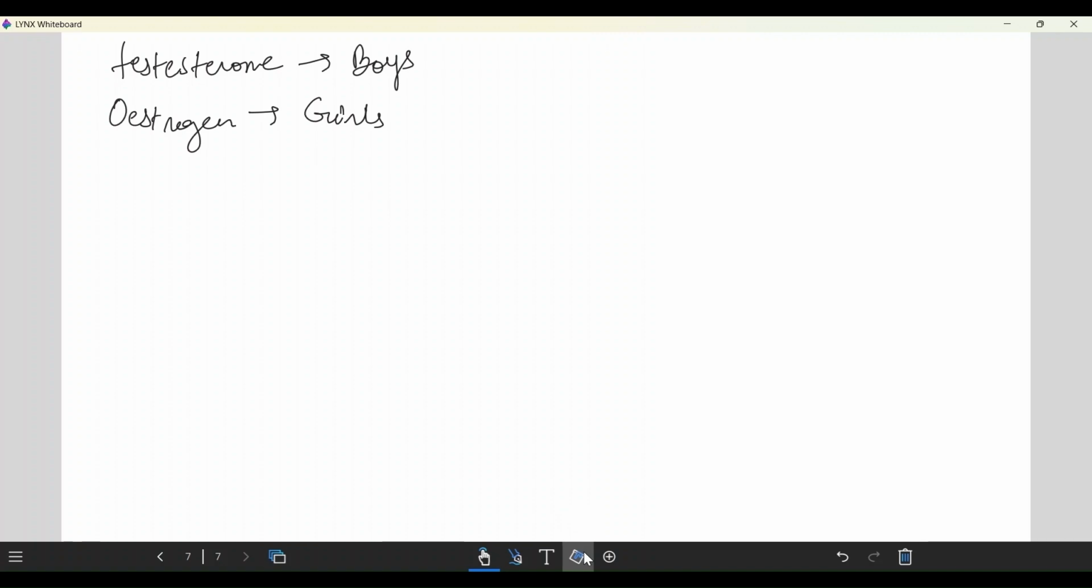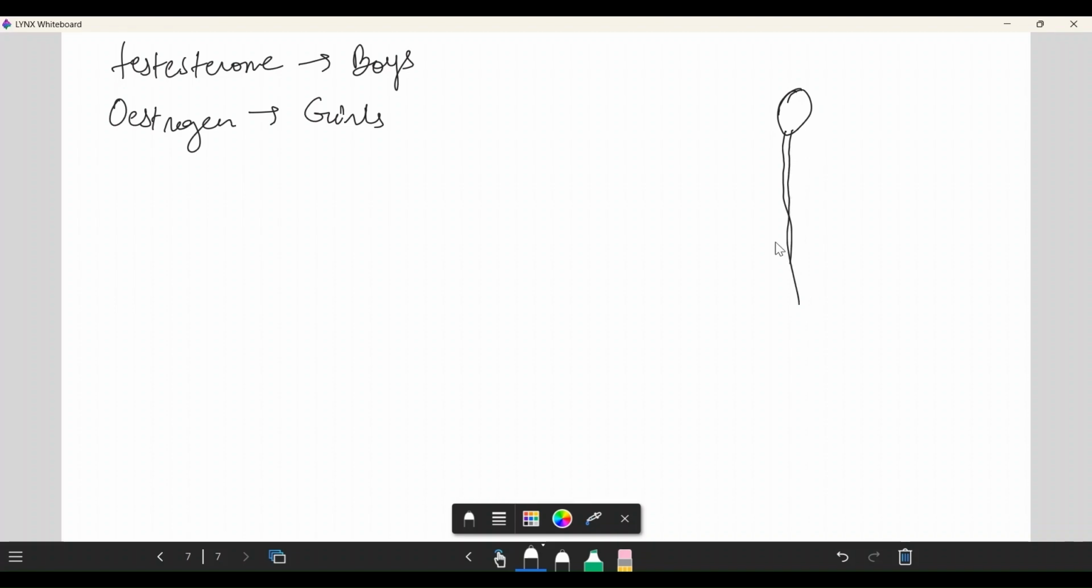The testes produce the male gametes or sperms in the millions. Each sperm is a single cell with all the usual cell components. Each sperm has a head, a middle piece, and a tail. It is like this. This is the structure of a sperm. Okay, this is the head, this is the midpiece, and this is the tail. The diagram can come in your exam. Okay, so it is a human sperm. Got it?